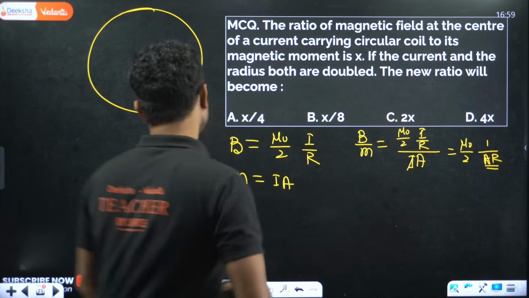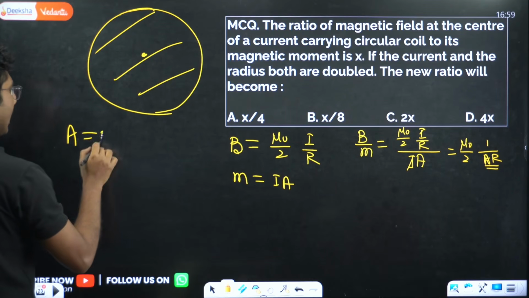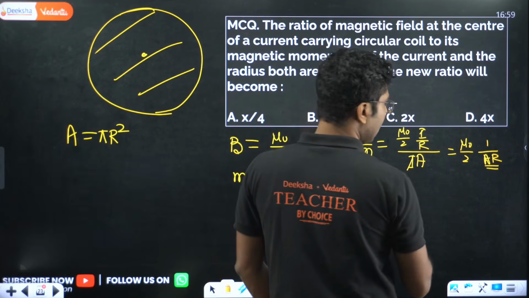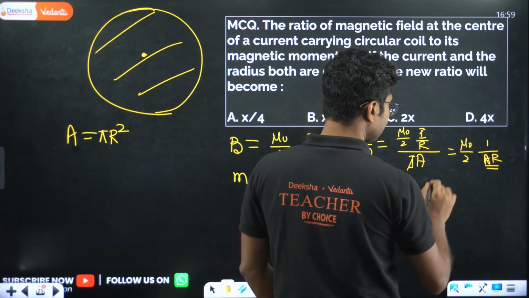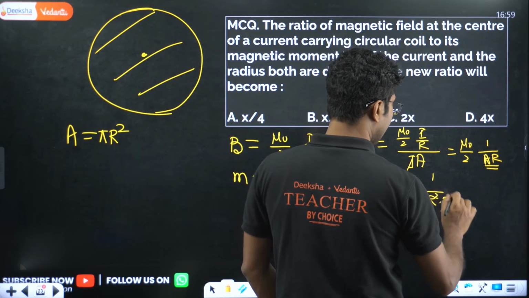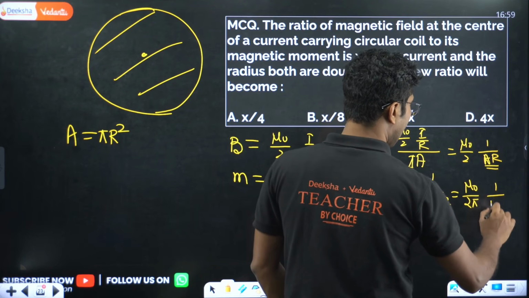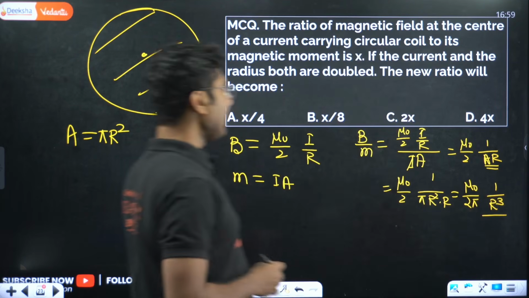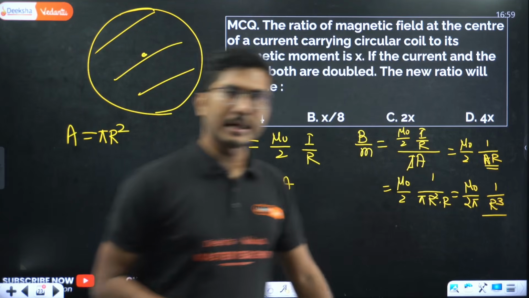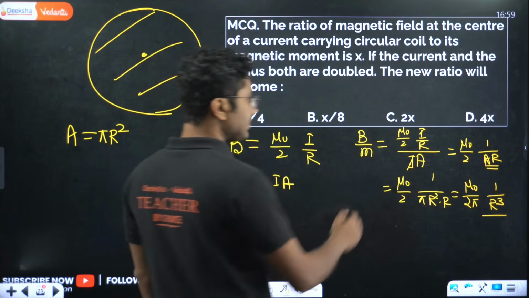Now what is A? A is area, that is pi R square. If you put that over here, you will get mu naught by 2 times 1 by pi R square into R, that is mu naught by 2 pi times 1 by R cube. So in this expression, current is not at all there, it is only dependent on 1 by R cube. So this is the value X.